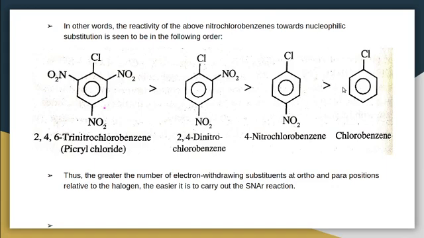So compared to that, the nitro substituted chlorobenzene with one group is having less reactivity towards nucleophilic substitution reaction. Thus, the greater the number of electron withdrawing groups at ortho and para positions relative to the halogen, the easier it is to carry out the nucleophilic aromatic substitution reaction.